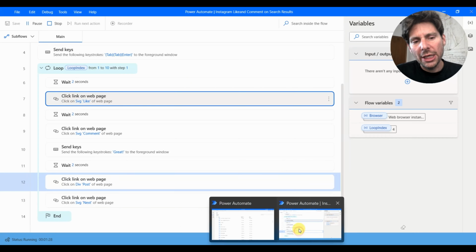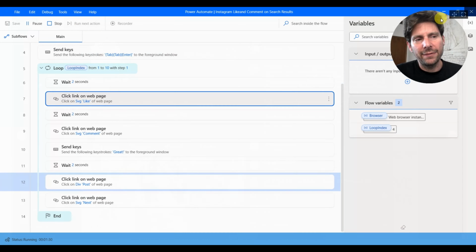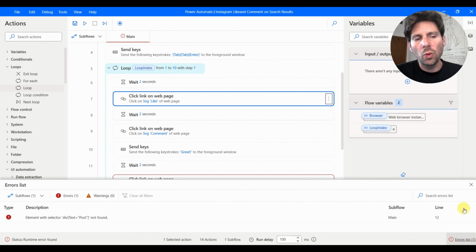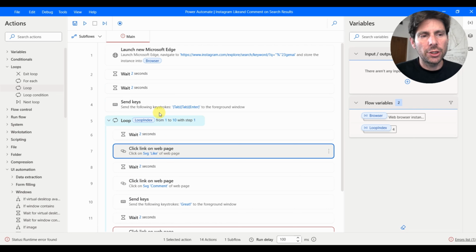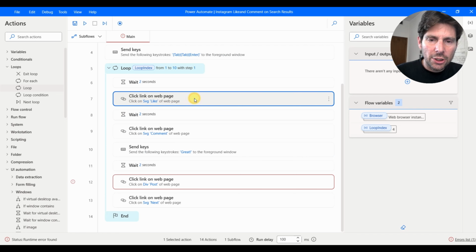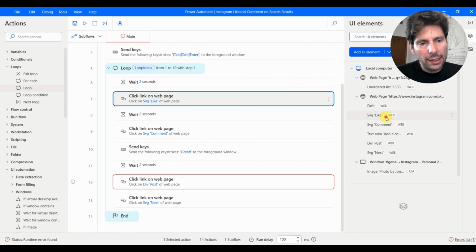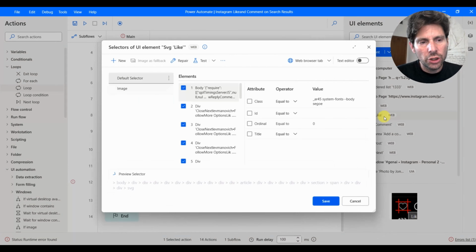Also, keep in mind that Instagram is a really difficult application to work with. So our automation with just 14 steps and just like 15 minutes of work turned out to be a lot of debugging as well. And now that you know how to do it, you can just do it really, really quickly. So, ladies and gentlemen, let's fix this like issue that we have right here. It's not clicking on the like we want. So let's try to fix it.